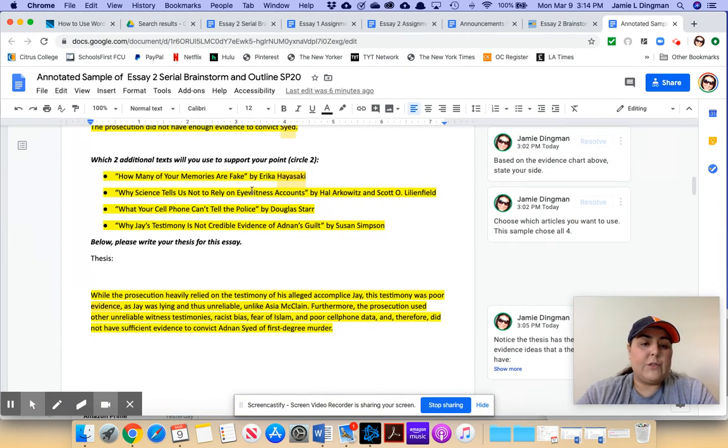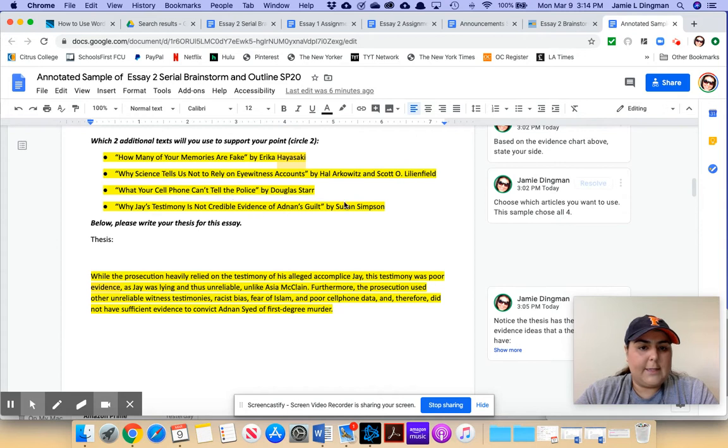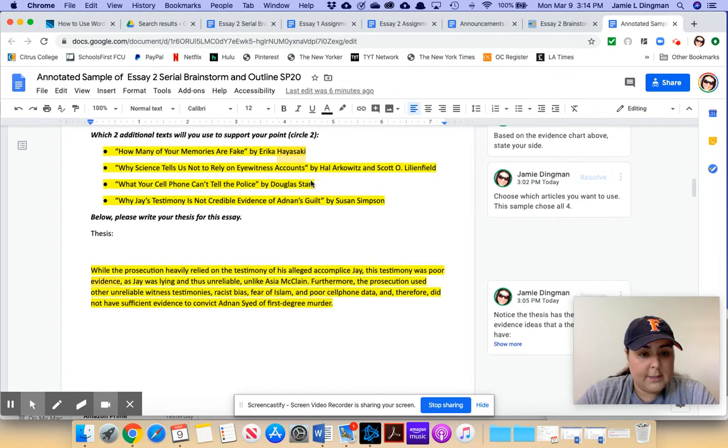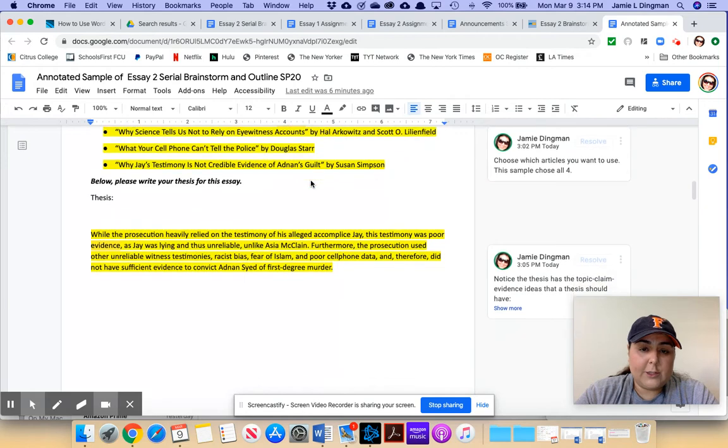Now you're going to choose two of the texts aside from our podcast, right? Out of the 4 articles that you also read. This sample decided they wanted to use all 4 of the readings, and that's fine. If you want to use all 4, you totally can. I'm only requiring you to use 2. And then from there, you construct your thesis.